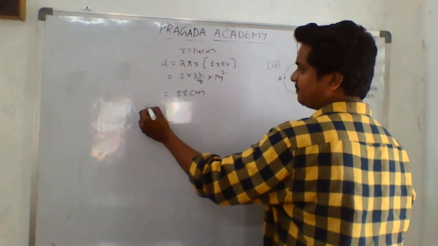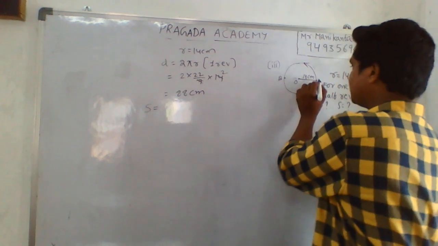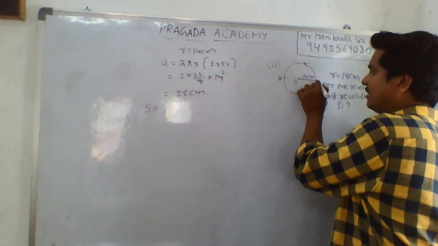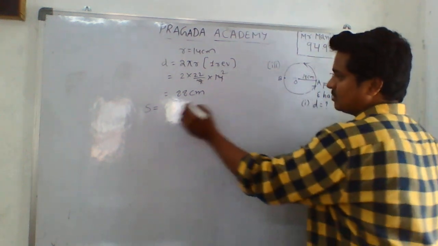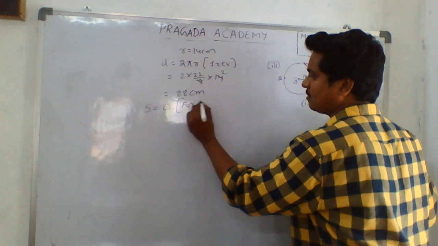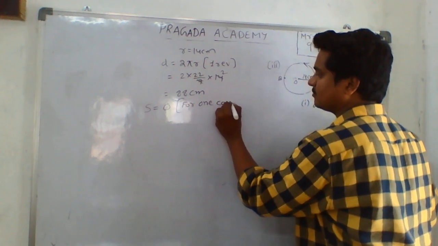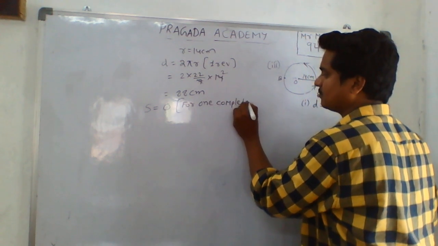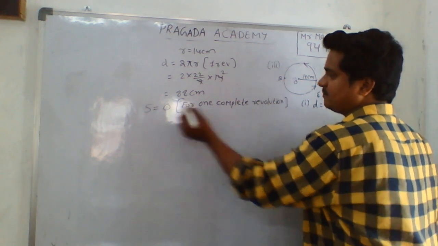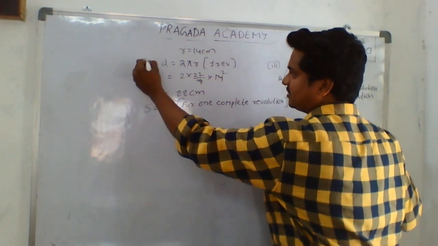Now I want to find the displacement. See, what is the initial point for the car? The initial point is A, and the final point is also A for one revolution. So it becomes 0. For one complete revolution, displacement becomes 0. That is the first condition.